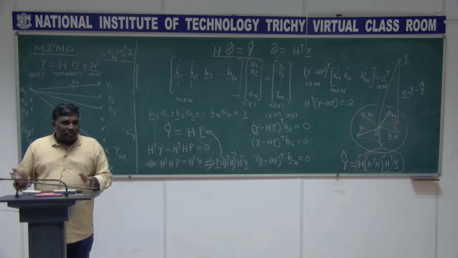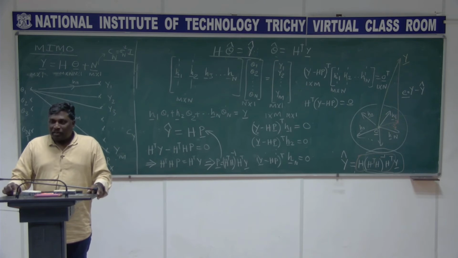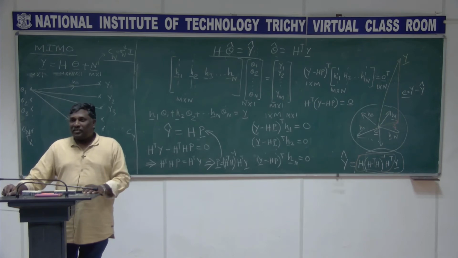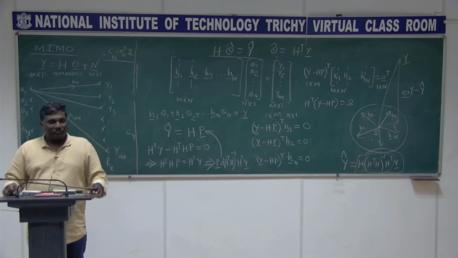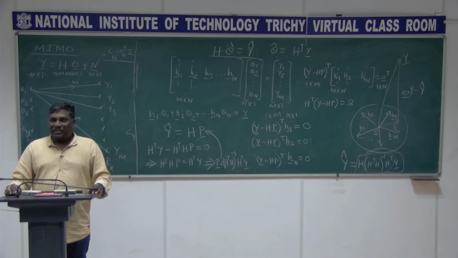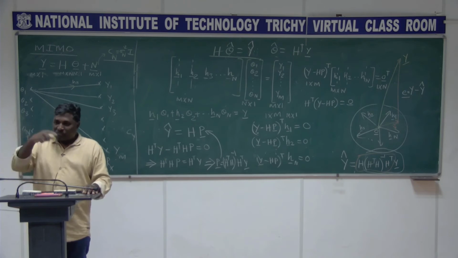It means that it looks like identity, right? But it is not true, because H is not a square matrix. We cannot take H inverse. First of all, H is not a square matrix, we cannot expand it. So you can't write H transpose H the whole inverse as H inverse into H transpose inverse.